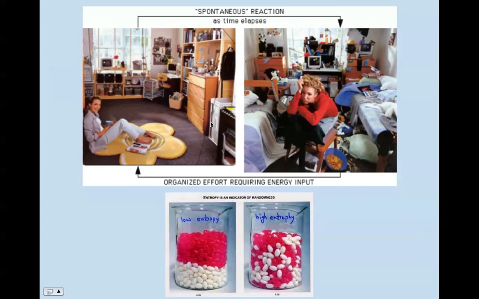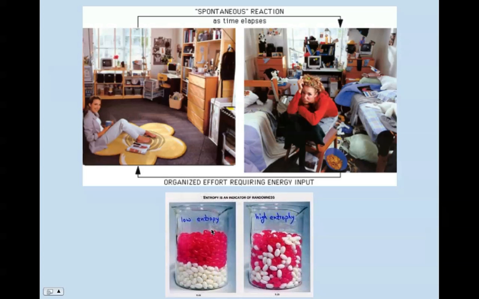So think about your room. In order to go from a messy room, you need to put in an organized effort requiring energy in order to get it clean and organized. However, in nature, things tend towards randomness and disorder. So over time, without effort being put in, we have a spontaneous reaction where it arrives back at its messy state and disorder. So same thing here, entropy is an indicator of randomness.